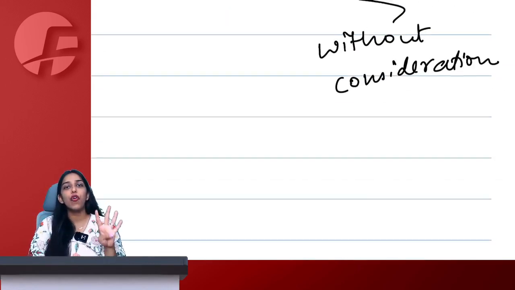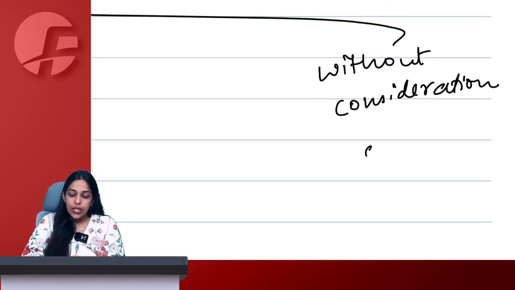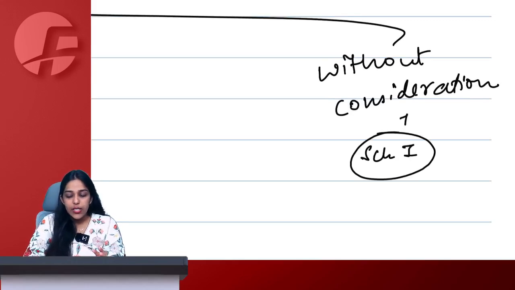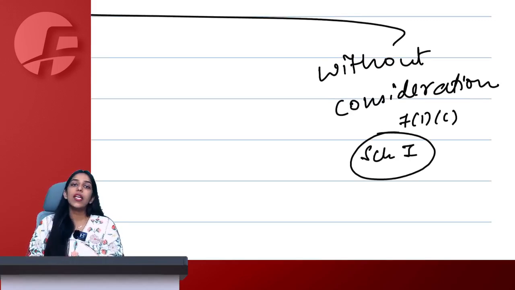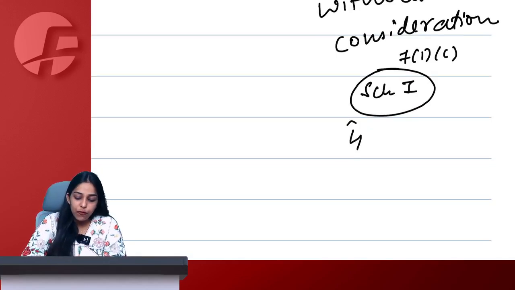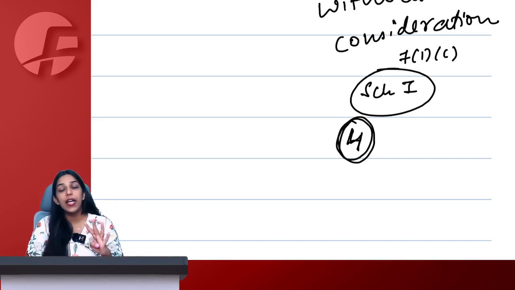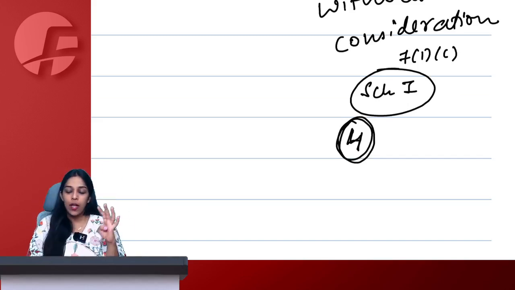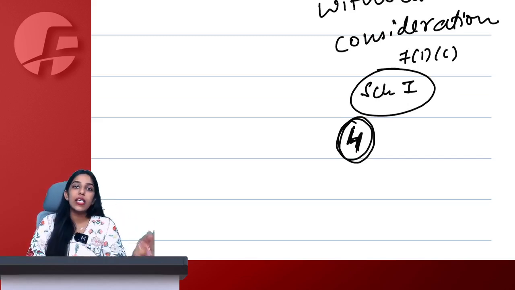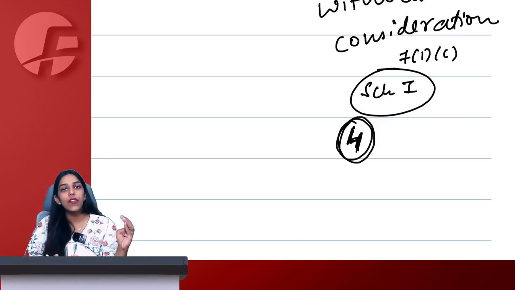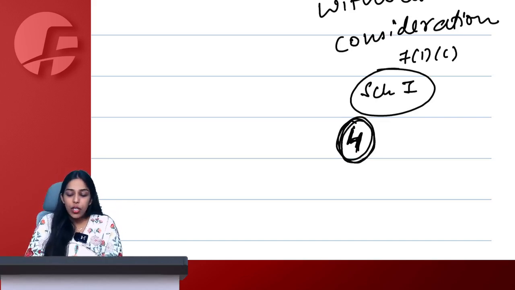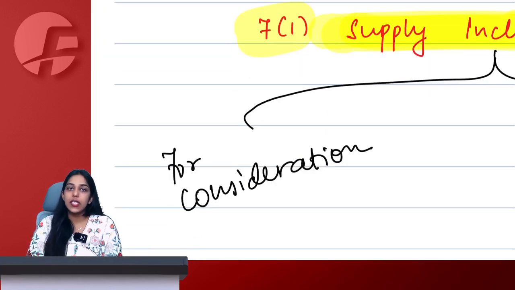But there are 4 activities particularly. There is Schedule 1 under section 7(1)(c), where the government has specified only 4 activities. Only these 4 activities will be considered as supply even if they are happening without consideration. Other than this, every single transaction will have to involve consideration, then only it will be treated as supply. Ma'am, what are these 4 activities? We will discuss that later on.